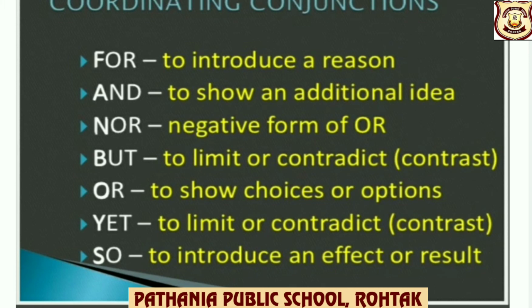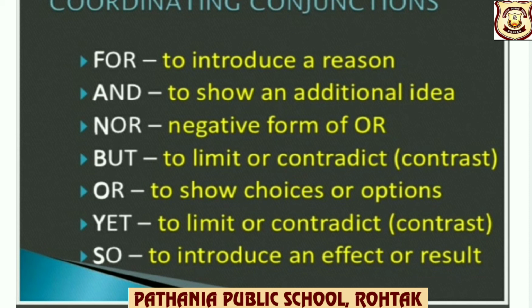Children, here are some coordinating conjunctions, and the best way to remember them is to remember the word FANBOYS. F, for, is used to introduce a reason. A, and, to show an additional idea.